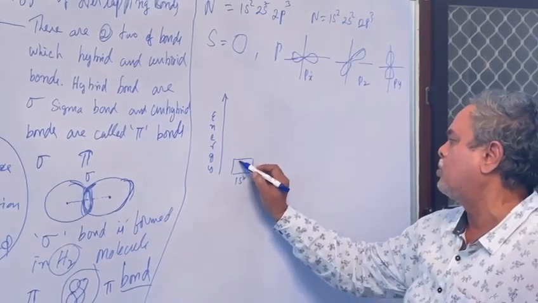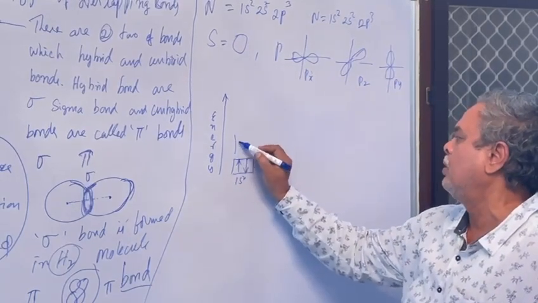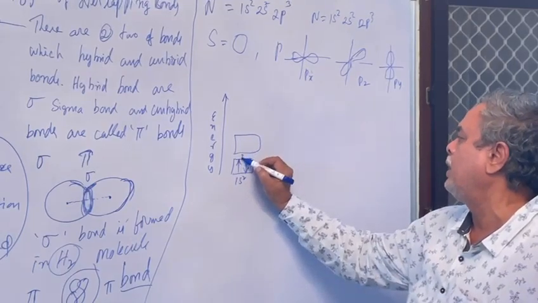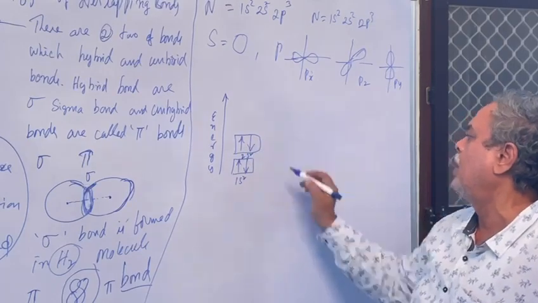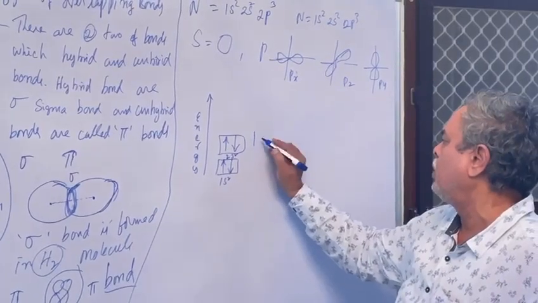1s2, this is one electron and this is another electron. Next 2s2, this is one electron, this is one electron. Next 2p, just above the 2s2.